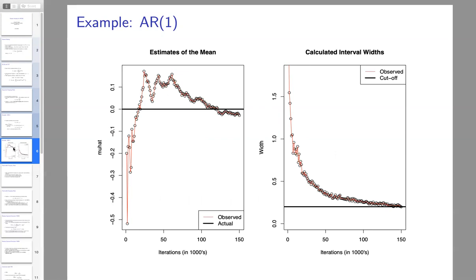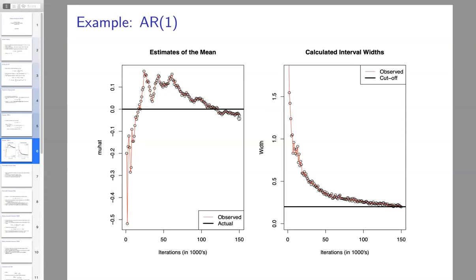So on the first iteration, after 1,000 draws, my estimate is negative 0.2. My value here is about 1.8 for the confidence interval length. After that, it's negative 0.5, let's say, and the confidence interval length is more than 1.5. As I simulate, my confidence intervals get smaller and smaller, and I want to simulate until I hit this threshold, this 0.2 value. The first time I do that is about 150,000 draws.